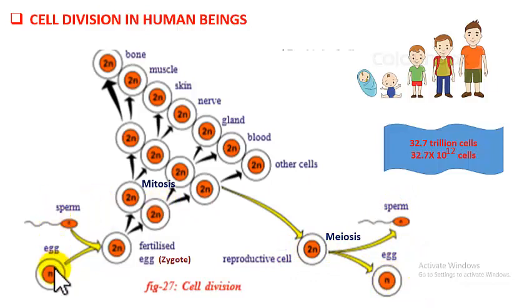If 46 chromosomes fuse and give rise to a zygote, then what happens? The zygote will contain 92 chromosomes, and these 92 chromosomes are passed to all the cells, right? This is an abnormality. A human cell should contain 46 only. That is the reason why meiosis takes place in the reproductive cells.